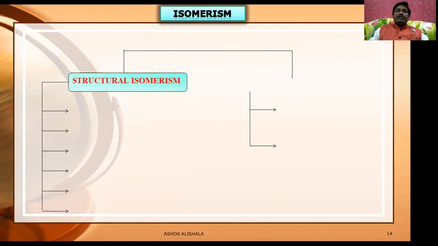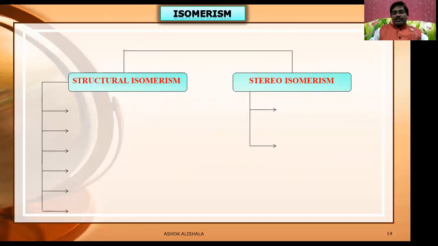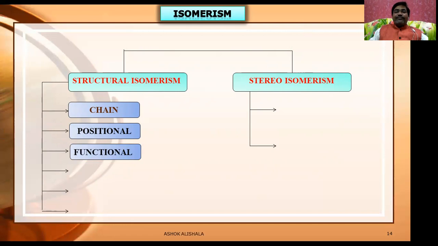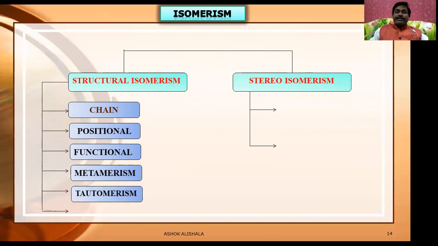Now let us see how it is classified. Isomerism is classified into two categories: one is structural isomerism, another is stereoisomerism. Structural isomerism is again classified into different categories: chain isomerism, positional isomerism, functional isomerism, metamerism, tautomerism, and finally ring chain isomerism.